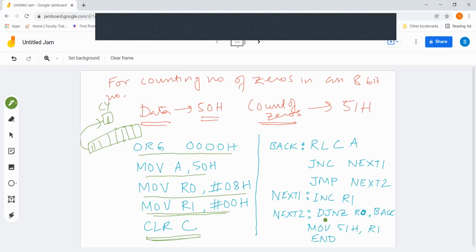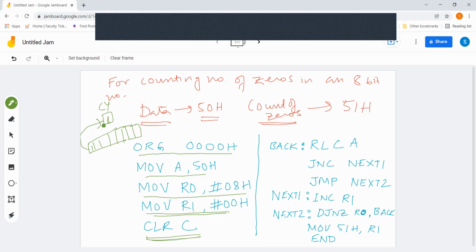So it will skip the increment. R0 will be reduced, DJNZ, decrement jump not zero. If it is not 0, from 8 it is reduced to 7, so it will go back to this position, BACK.